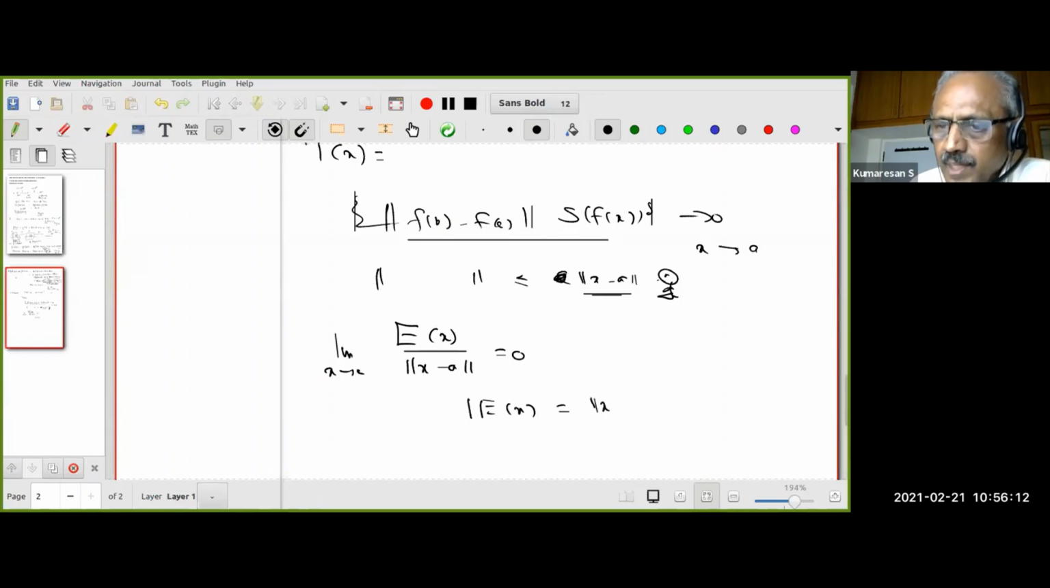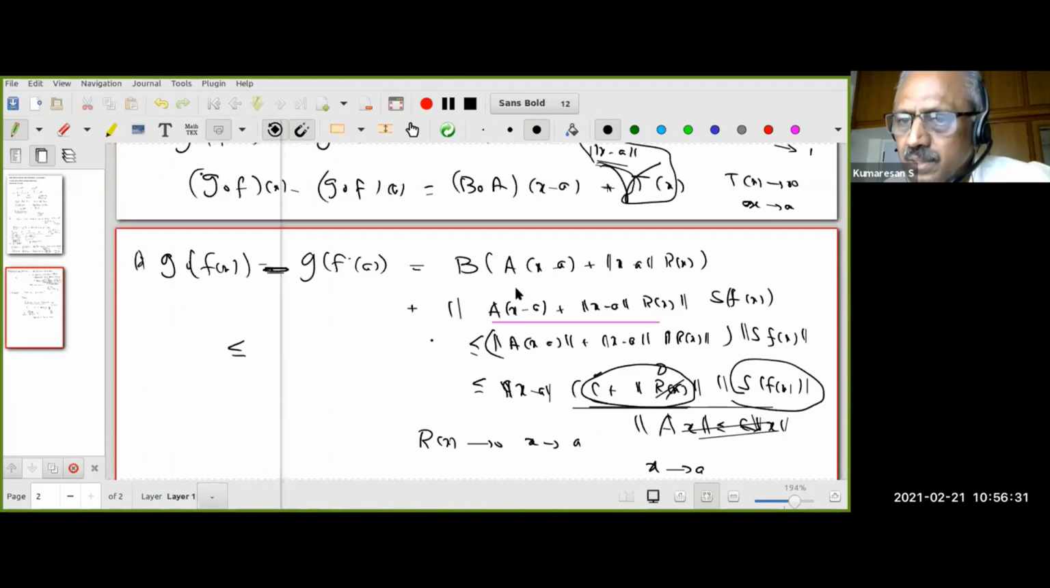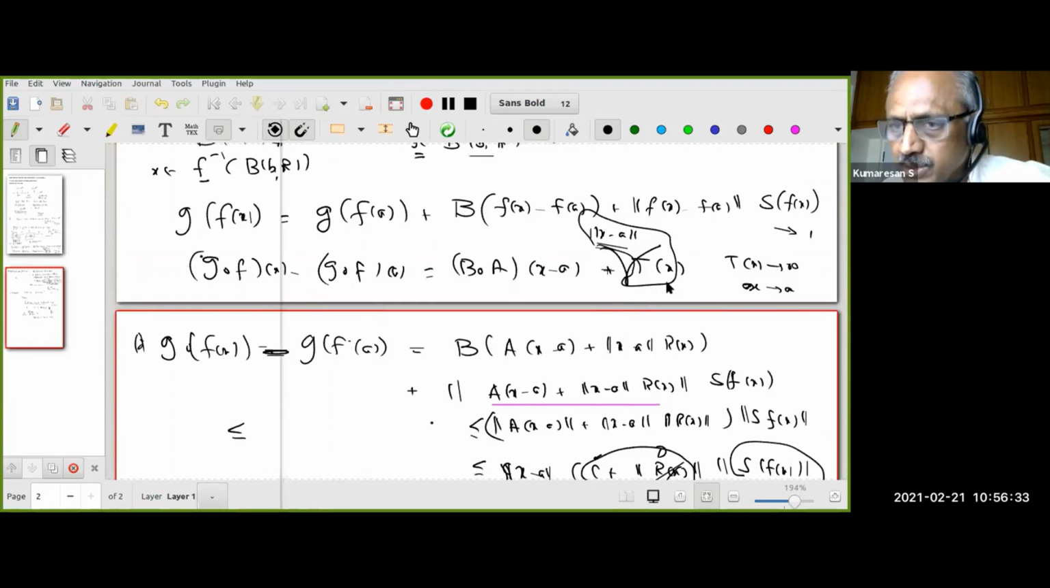norm of x minus a times some t of x. You follow that? This is the way we introduced R and S earlier, when we characterized differentiability in terms of this remainder R. This is the argument we need. So what all I have to say is this: whatever is left over, this fellow goes to 0 much faster than x minus a going to 0. Okay, but still this term remains.